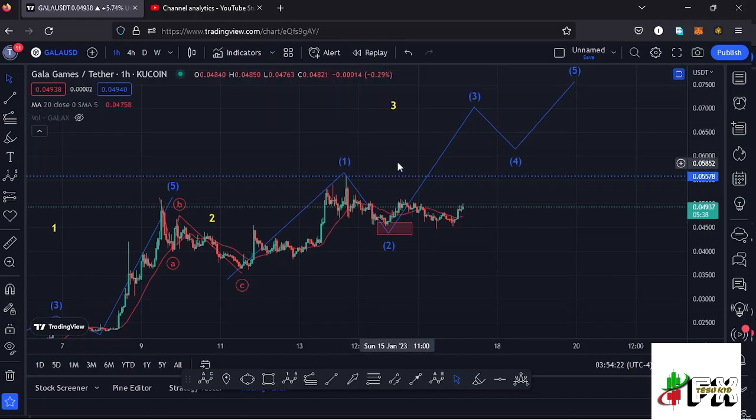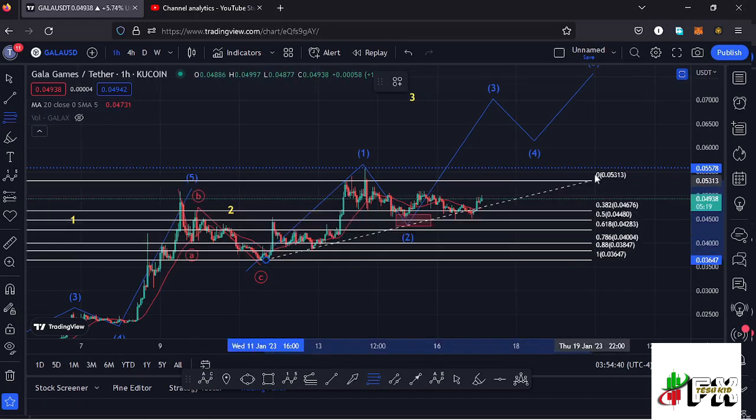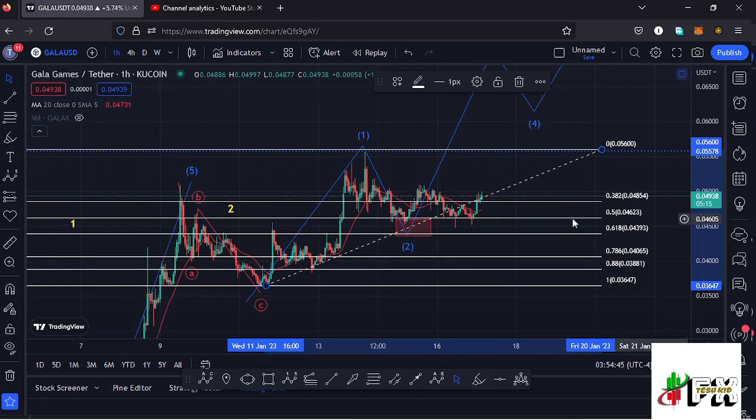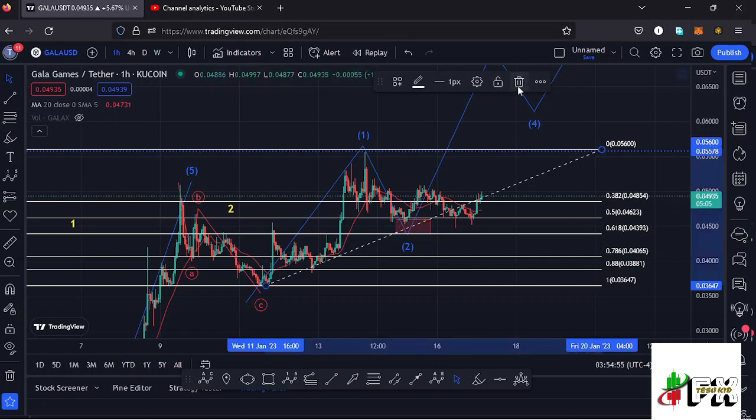And getting a little bit into the details of the formation of this fractal wave within the formation of this higher AD12 count 3, so that I can give you the short-term scenarios that I'm expecting to play out, we can first see whether this second wave has done the minimum that we expect it to do by connecting the Fibonacci from the low of the first wave of the fractal wave to the high of that wave 1, and that gives me a minimum retracement area between the fib level 0.5 and the fib level 0.618, which is a target area that we retraced into before we started a very nice bounce to the upside in what I am terming as that wave 3 to the upside.